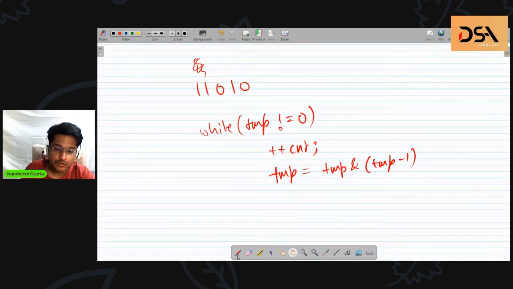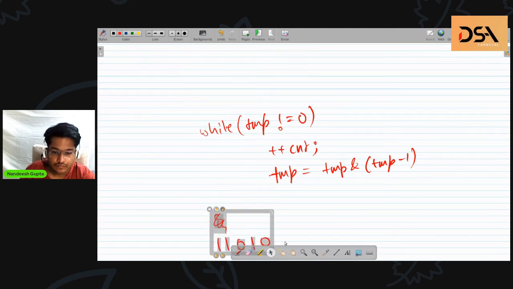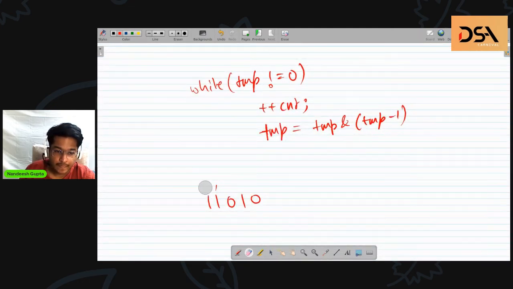So how will this happen if we dry run through this for this number? First of all, we have this number and the count is 0. Then we go into the while loop, the count increases by 1, and the number becomes 11000. Then again we go into the while loop and the count becomes 2.